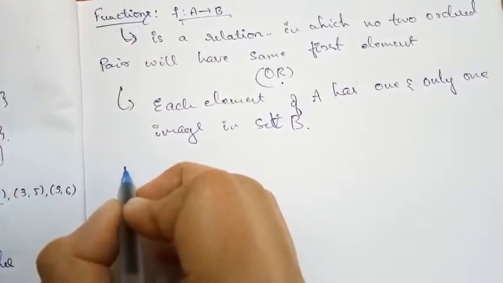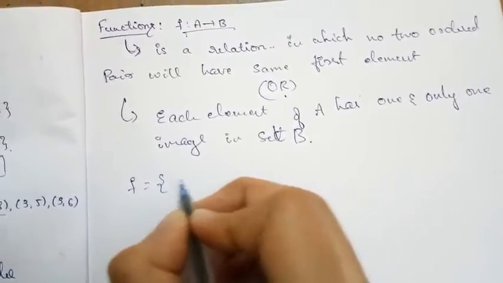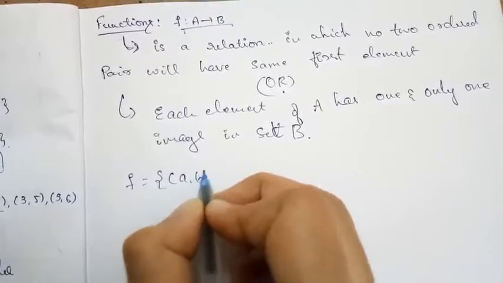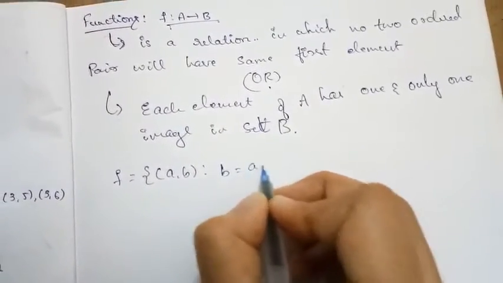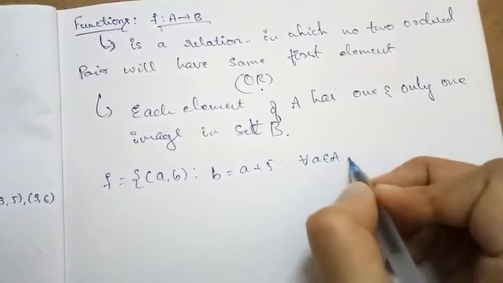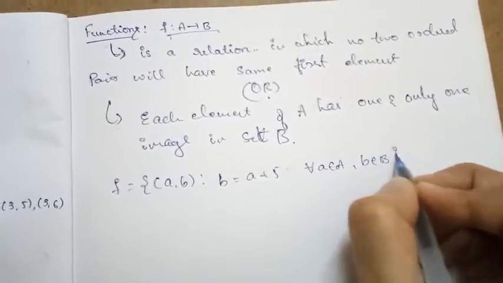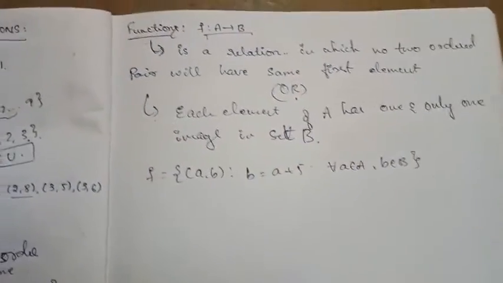Let us consider one of the functions. F is equal to the pairs (a, b) such that b is equal to a plus 5 for all a belonging to A and b belonging to B. This is how they define the function in rule form.